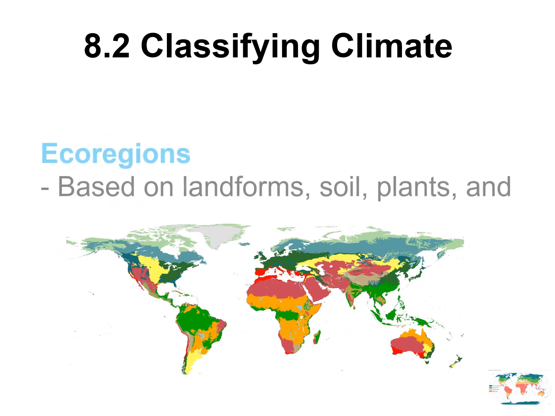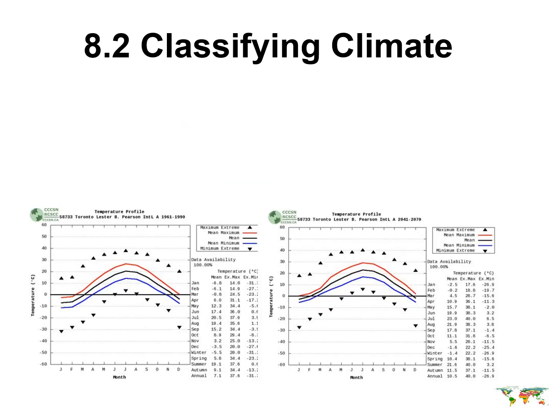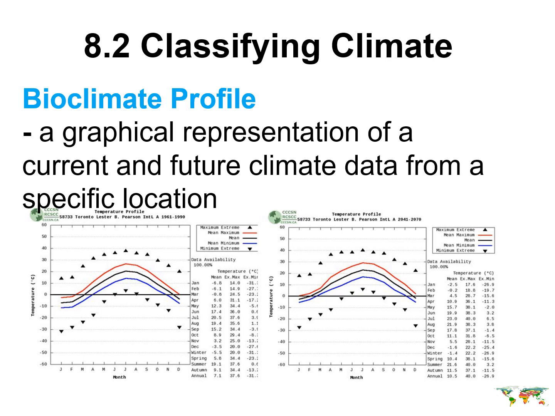We also have ecoregions that are landforms. They have soil, plant, and animal considerations. The text said there are 867 on the planet Earth. Please don't try to memorize them all. So those are the two ways that climate is determined in terms of regions. There is also something called a bioclimate profile, and I've got a couple here, and these are graphical representations of future and past. We're going to take a closer look at these a little bit later in the course.